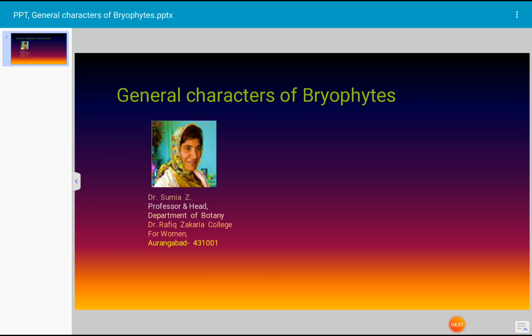In bryophytic plants, they also reproduce vegetatively by different methods. Let us see the vegetative reproduction which takes place in bryophytic plants. Generally, by the death of older plants, two or more pieces of the parental plant form, and all these pieces independently grow into new plants. This type of vegetative reproduction occurs in Riccia, Marchantia and Anthoceros. These are the different names of bryophytic plants.